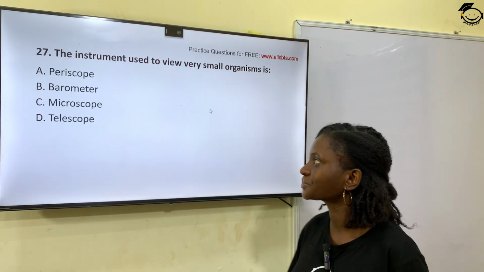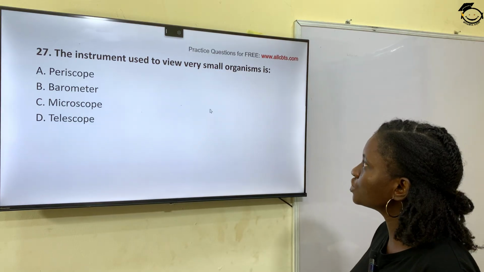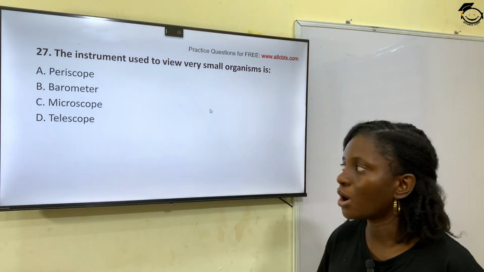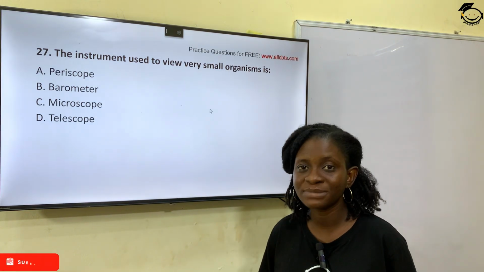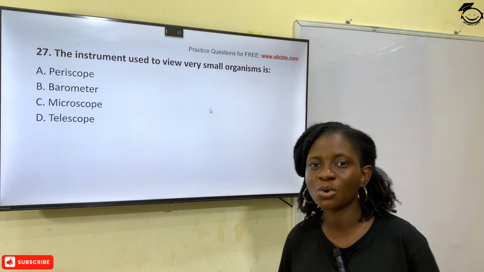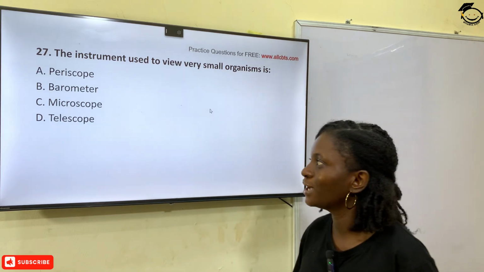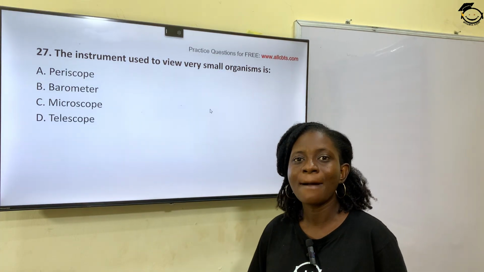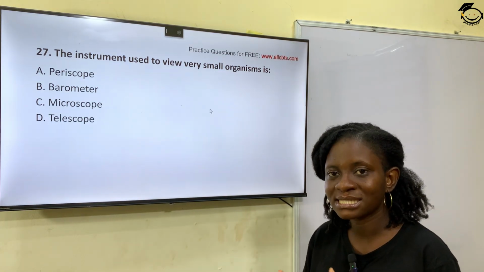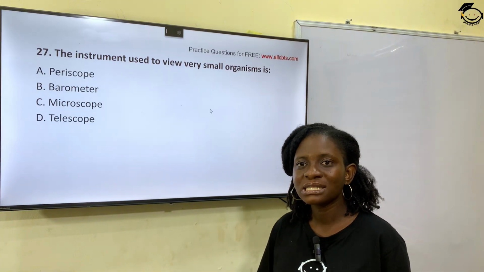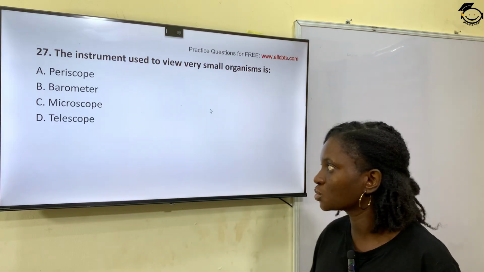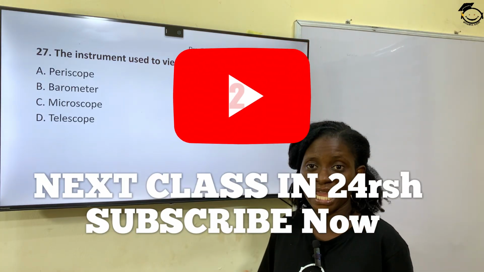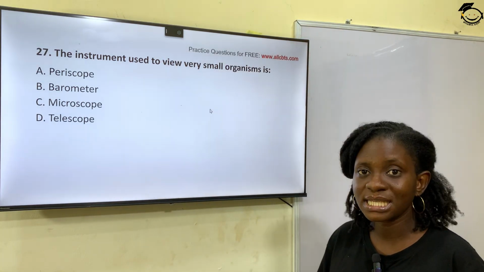Question 27. The instrument used to view very small organisms is option A, periscope, option B, barometer, option C, microscope, option D, telescope. The instrument that is used to view very small organisms is the microscope. It magnifies small organisms like bacteria, small insects like mosquitoes. So the microscope is used to view very small organisms to enhance visibility. Option C is the correct answer.